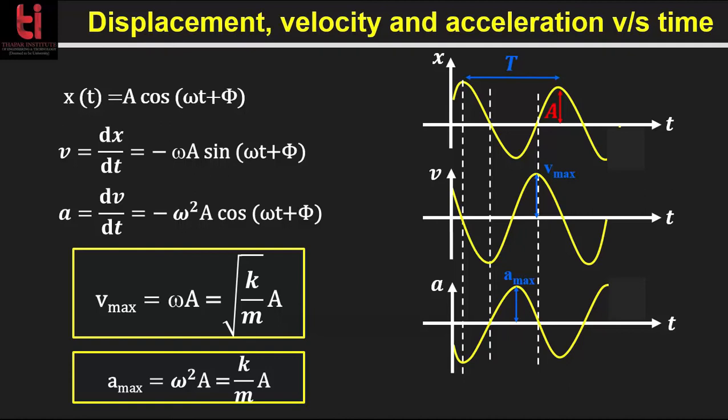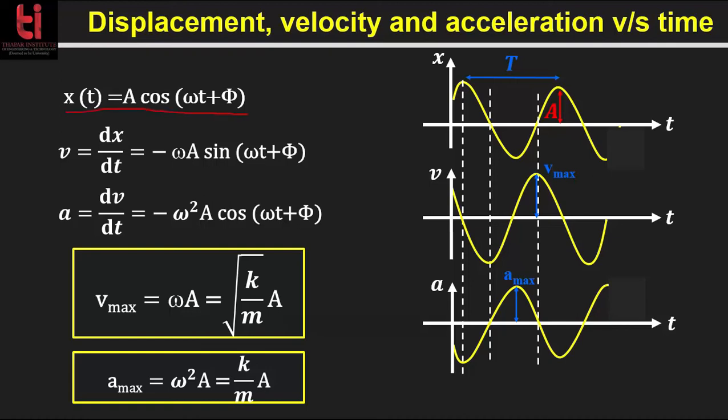Now to describe the harmonic oscillator, we need the expressions for displacement, velocity and acceleration as functions of time. That is, x as a function of t, v as a function of t and a as a function of t. So x(t) is the displacement, v(t) is the velocity and a(t) is the acceleration. So x is equal to A cos(omega t plus phi).